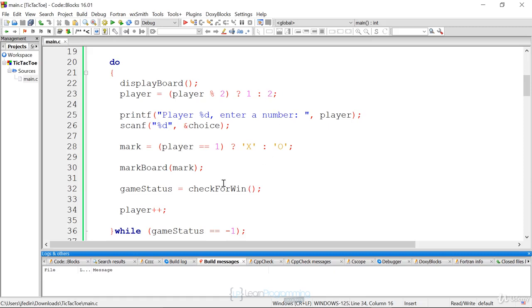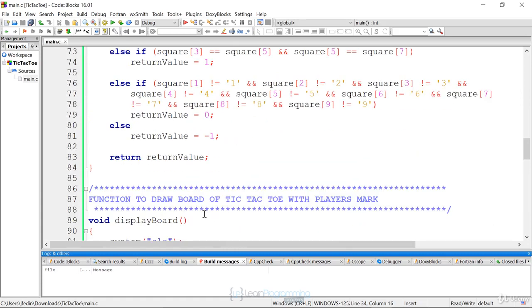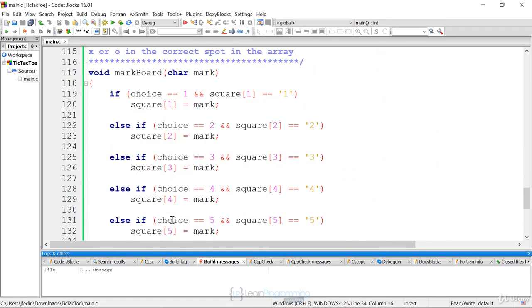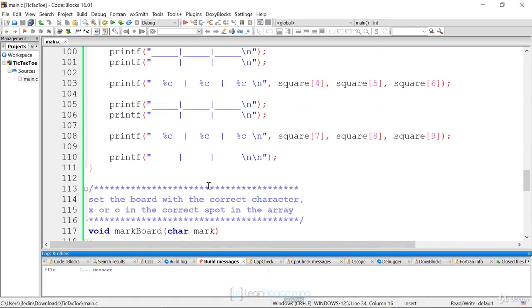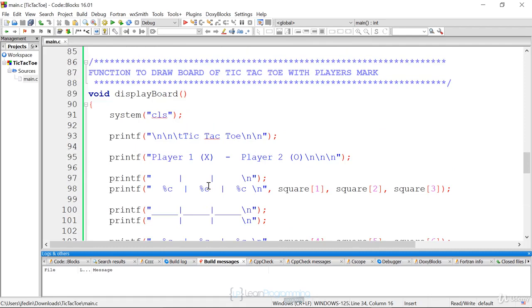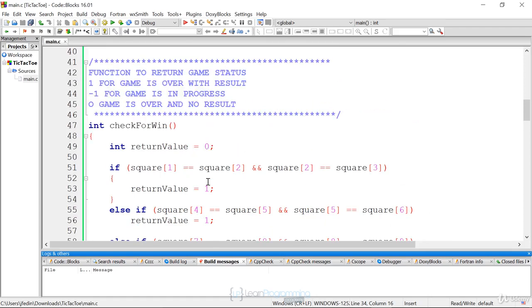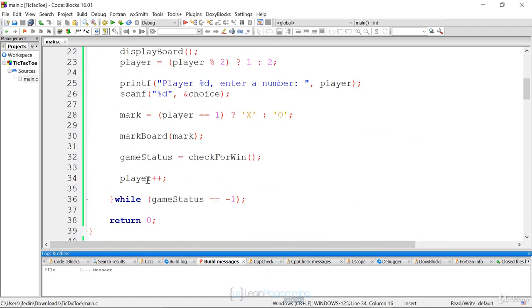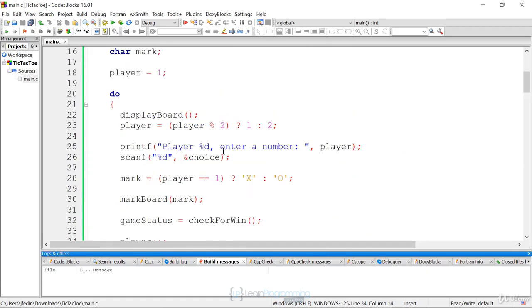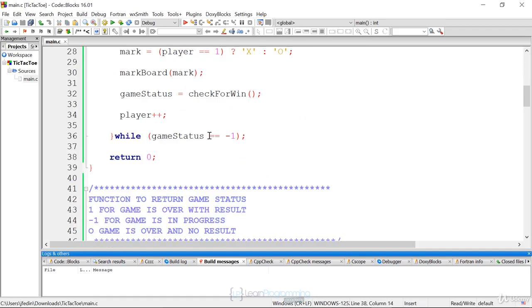When they make invalid attempts, what happens in the invalid attempt is it decrements the player count. When you decrement the player count, you go back to the correct player. So if it's 1, you decrement it to 0, the next turn is going to be 1. It's essentially your same turn again. That's why we increment it. Now, if it's player 2, we increment it by 1, and 2 divided by 2 is 0, so it actually sets the player back to 1. That's how that works. But this is all the logic.